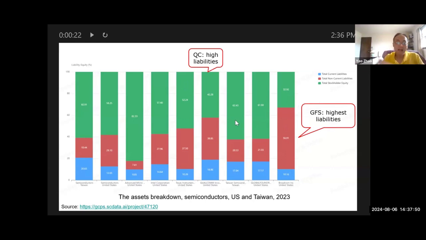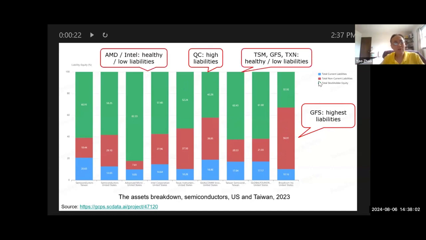But compared with the other suppliers, it does have the highest liabilities, together with Qualcomm. But everybody else has very healthy, very low liabilities, including AMD, extremely healthy, and Intel, very healthy, TSM, and here Texas Instruments and so on. They have more than 50% of shareholder equity. So all these companies are very, very healthy.